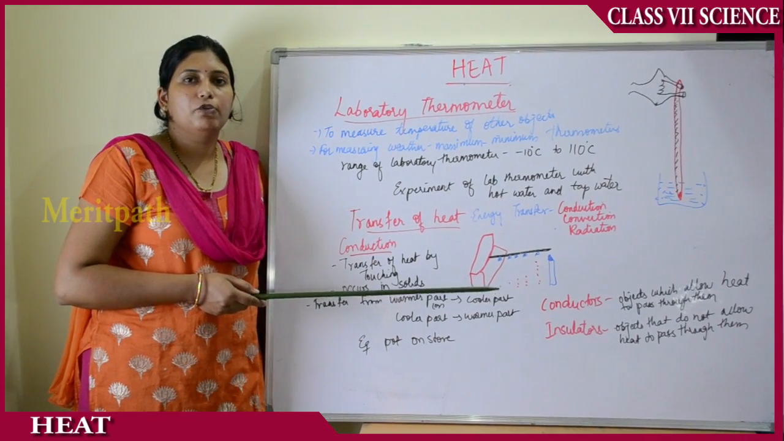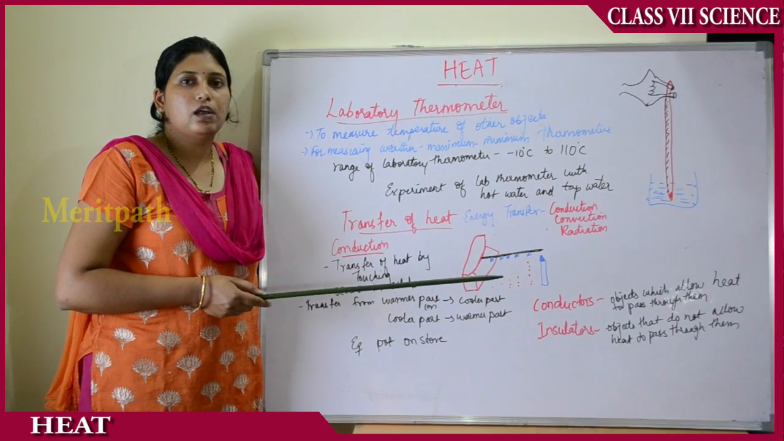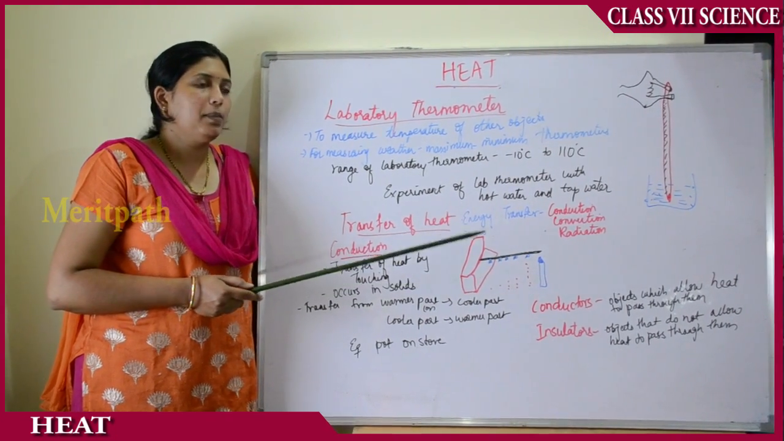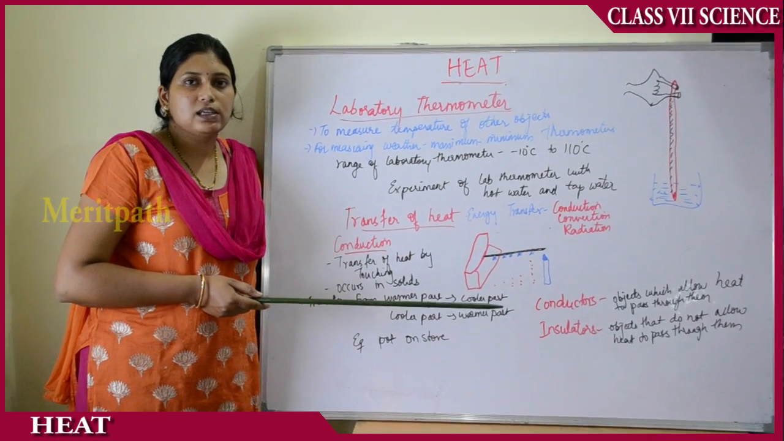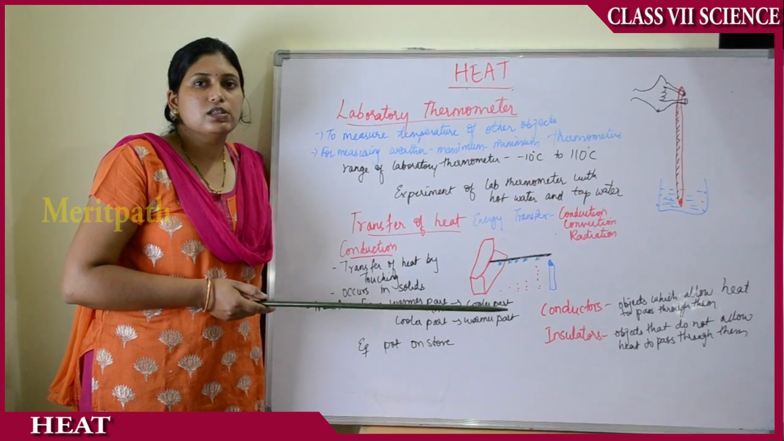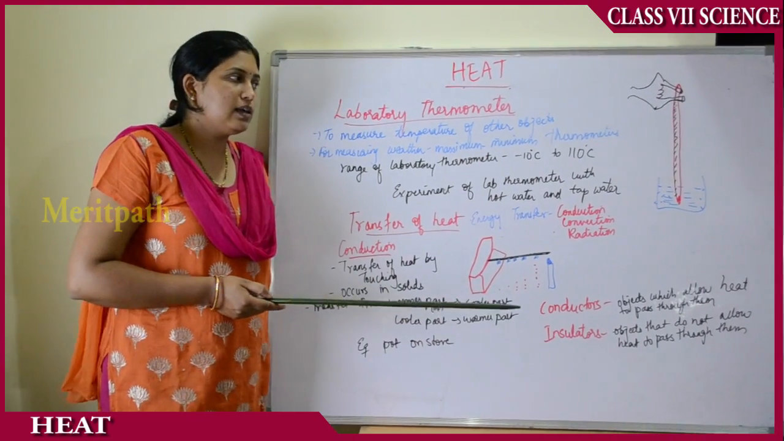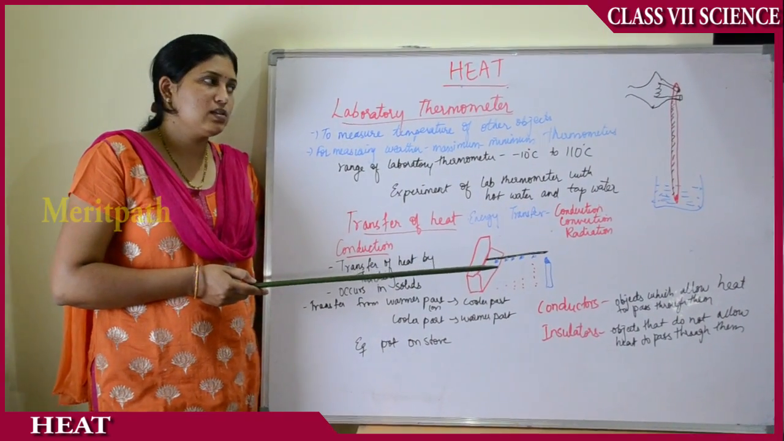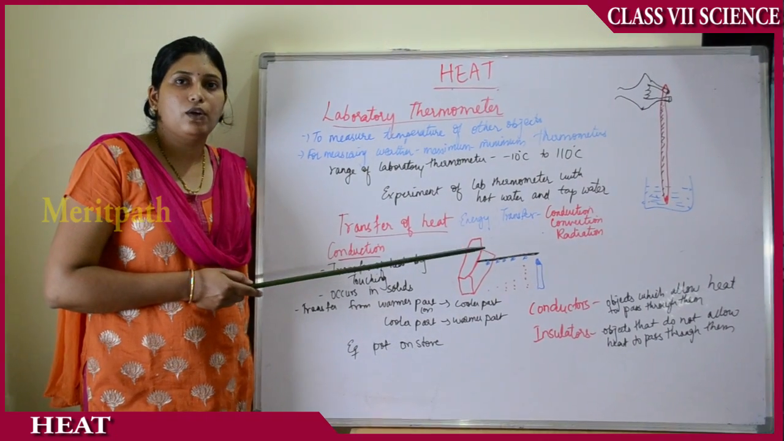For measuring the temperature of human beings, we nowadays use digital thermometers because mercury is a toxic material, and if the mercury breaks, it may cause health hazards. That is the reason we use digital thermometers nowadays. And when we are using a laboratory thermometer, you have to take some precautions.